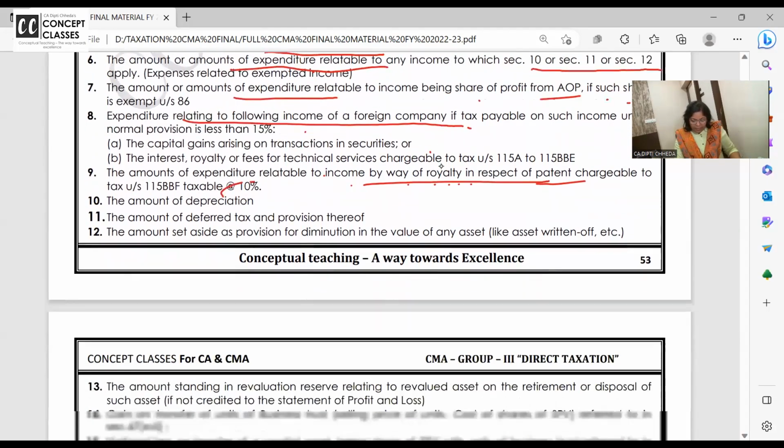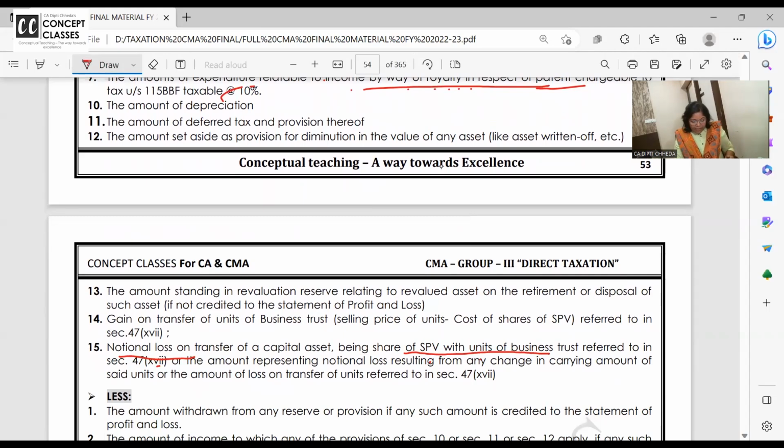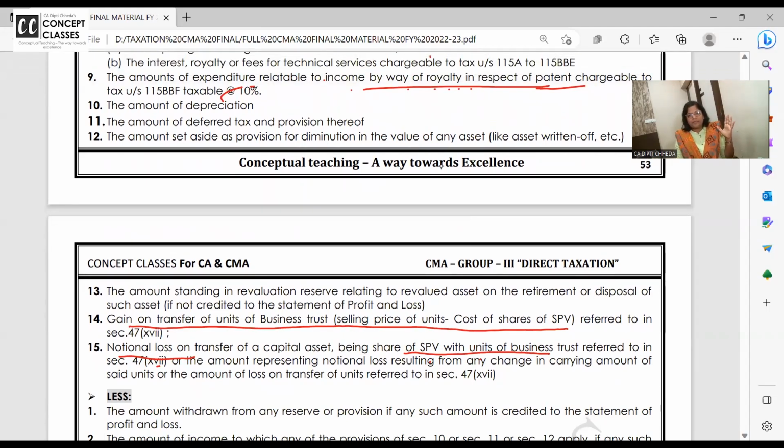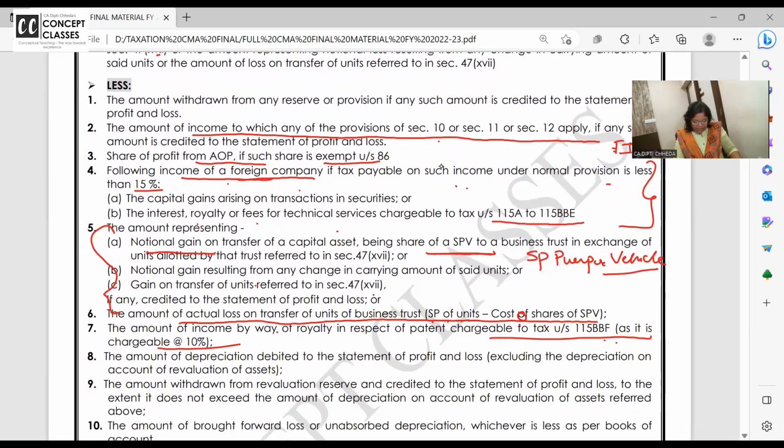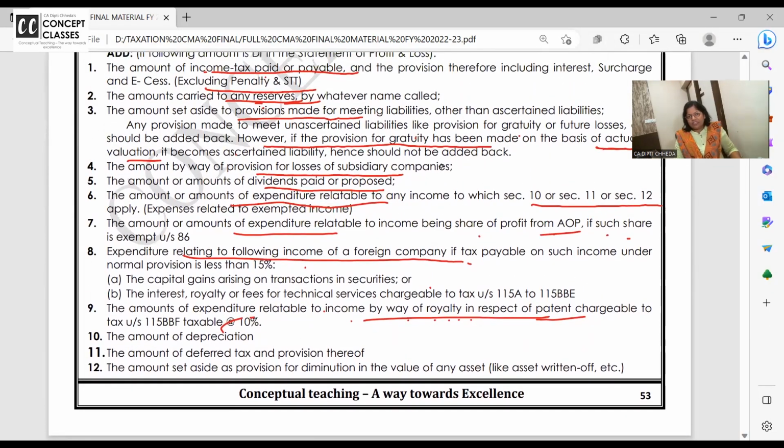Same way. Notional loss. Add back. Actual gain on transfer of SPV, add back. Are you getting it or not? Clearly. I think if today we can solve some problems, tomorrow in the beginning of the class, I will take 10 minutes time and make you write booster notes. हम हमारे just way में लिख लेंगे, ये add करो, ये less करो on a single screen, so that this is clear. Okay, right.